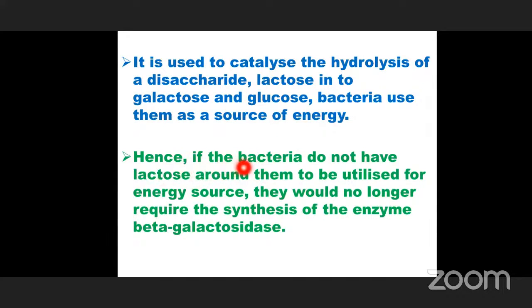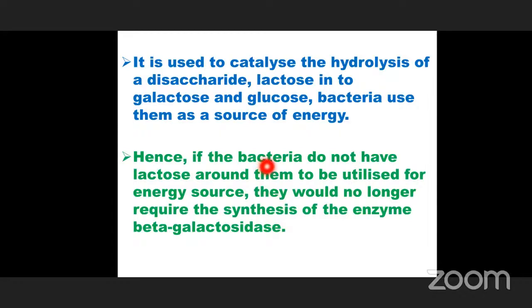Hence, if the bacteria do not have lactose in the surrounding environment to be utilized as an energy source, they would no longer require the synthesis of the enzyme beta galactosidase. Listen carefully.